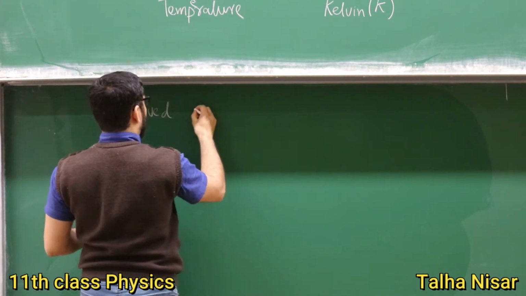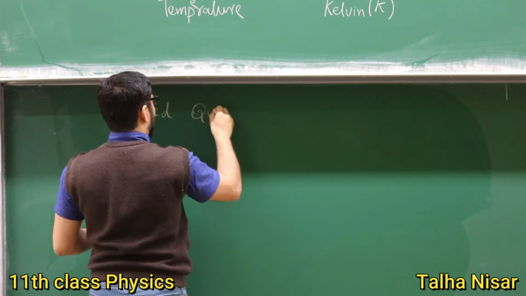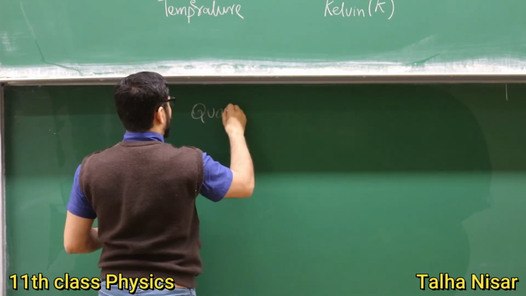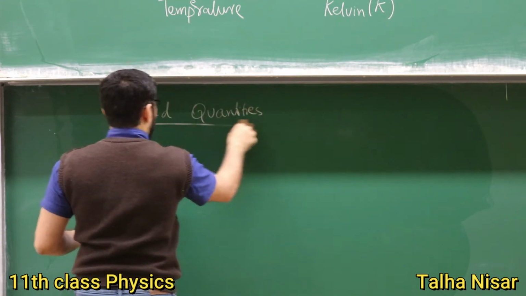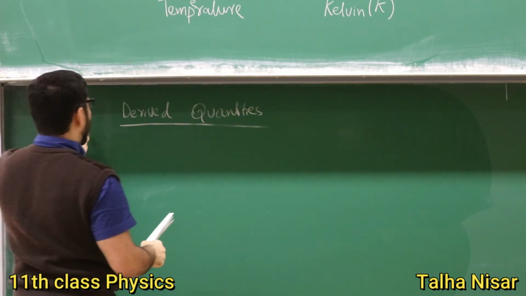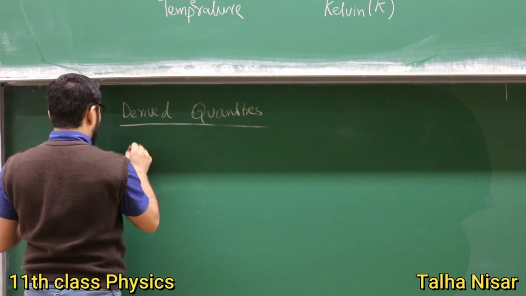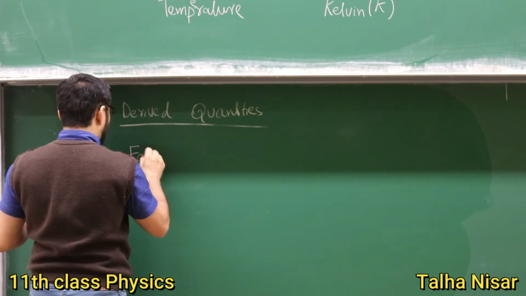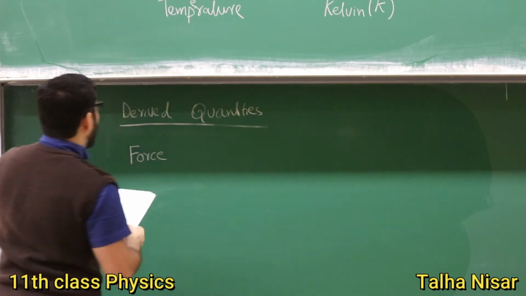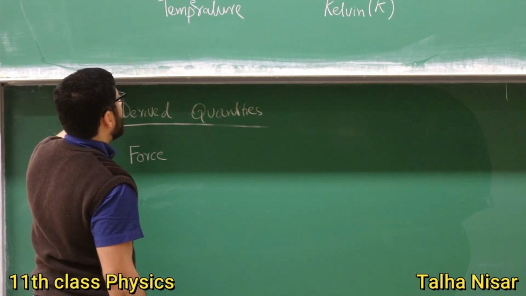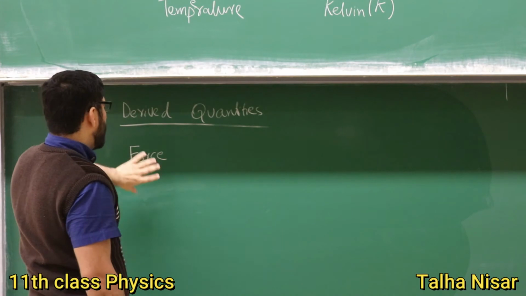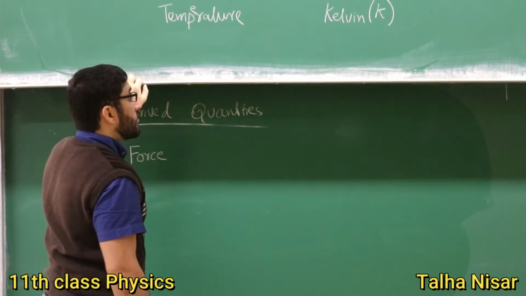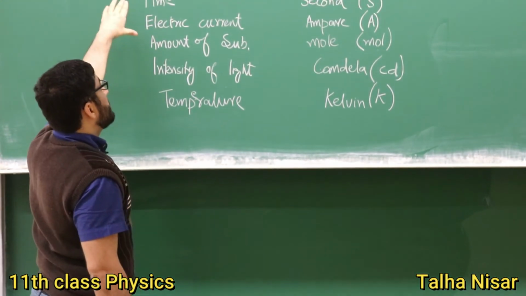So we have the derived quantities, or derived units. One example is the force. So why are these quantities called the derived quantities? Because these quantities that we will discuss right now are derived based on the base quantities.